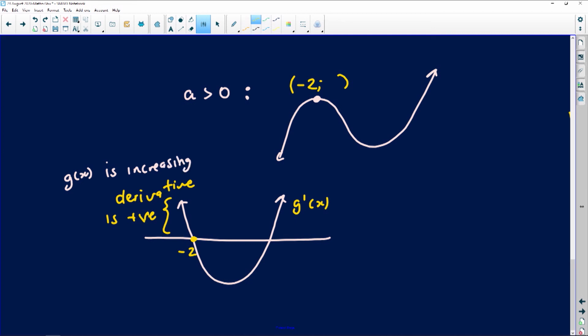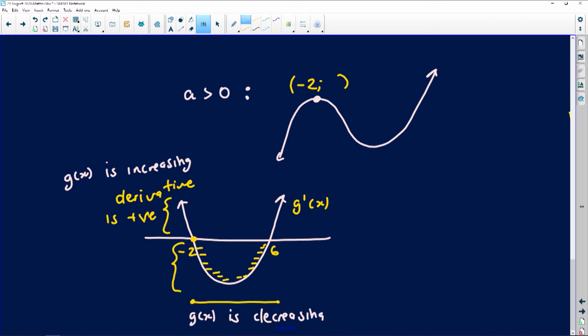However, for this region here, after negative 2, you will see that the derivative suddenly starts becoming negative. So if the derivative is negative from -2 all the way up to 6, it means that the original graph is decreasing in that region. From that x value up to this x value, we can see that the derivative is negative, which implies that the original graph, g of x, is decreasing.